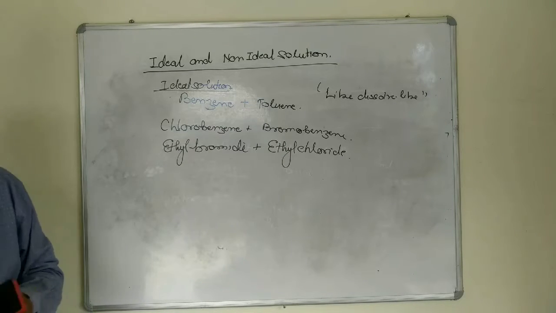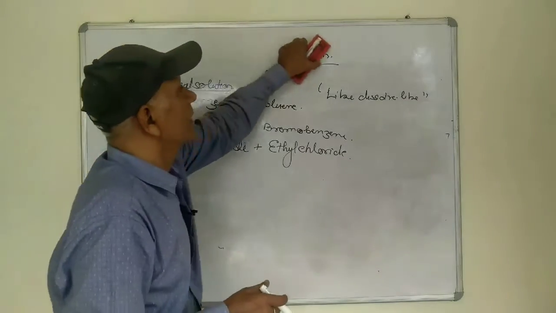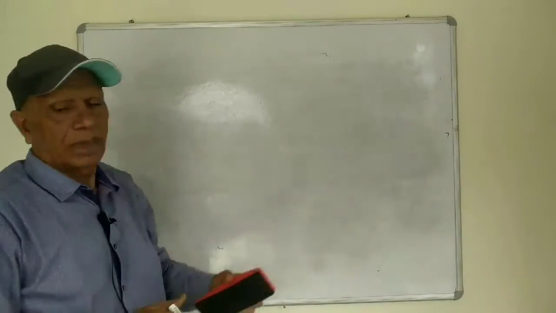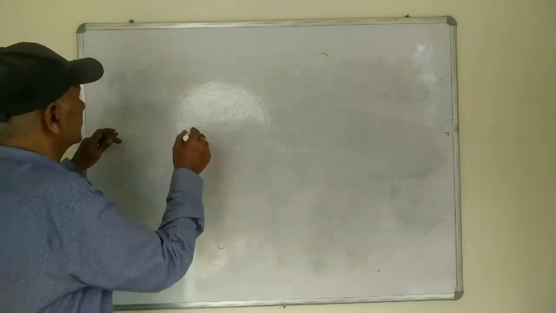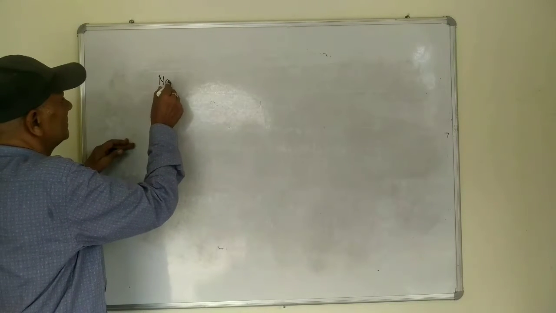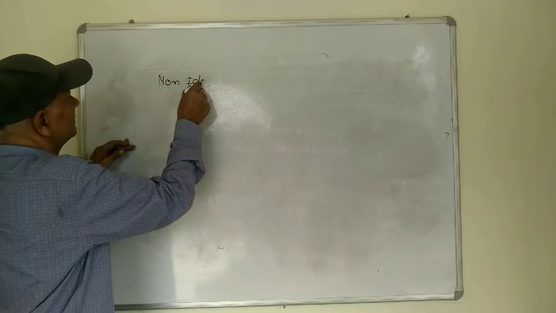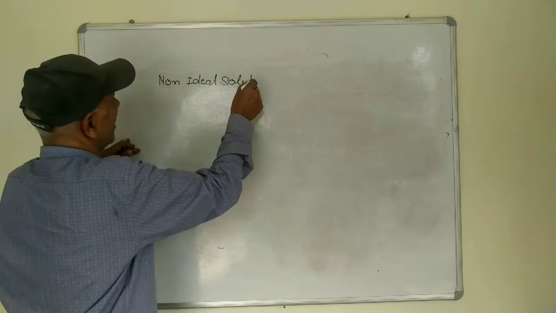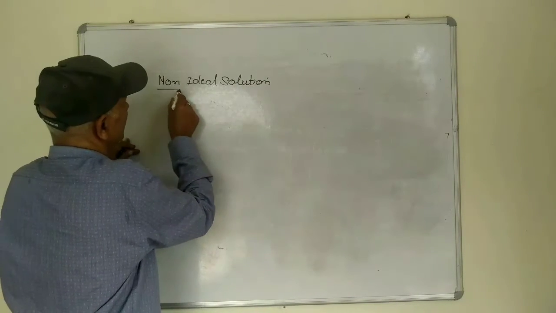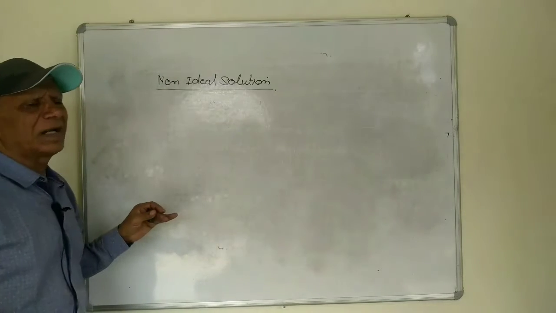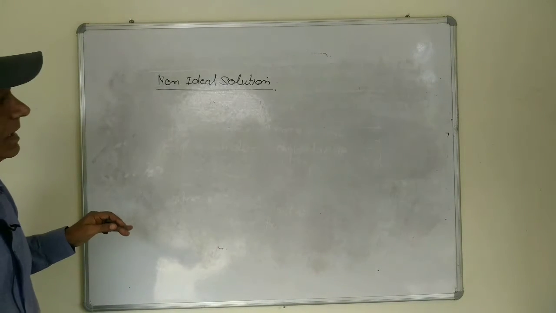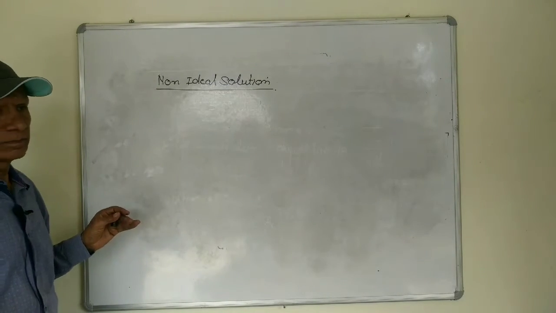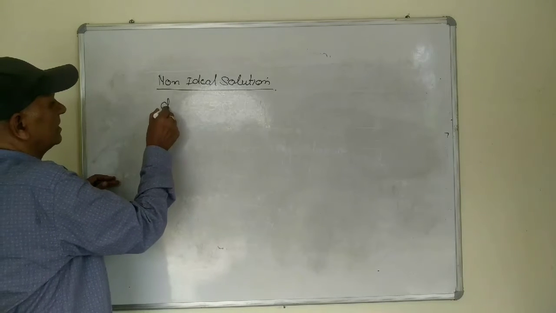Now we will have to discuss the non-ideal solution. The non-ideal solution is the solution which does not follow the Raoult's law.